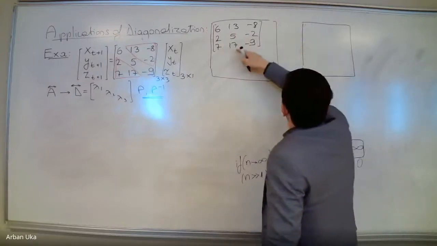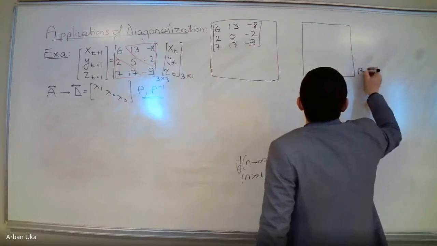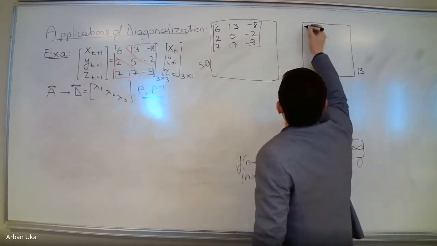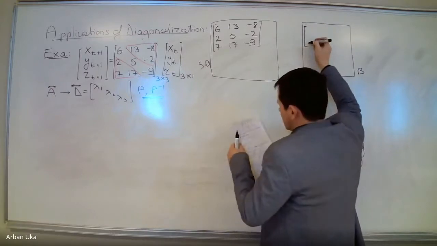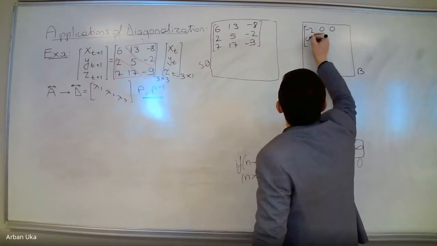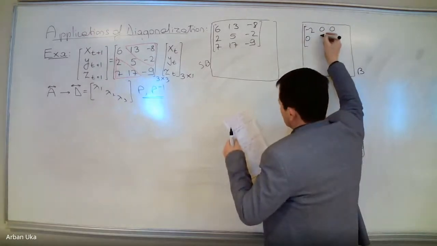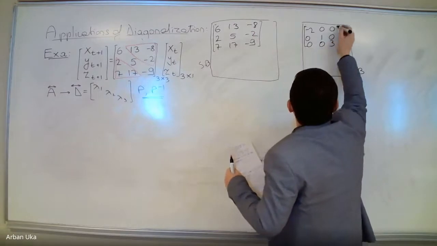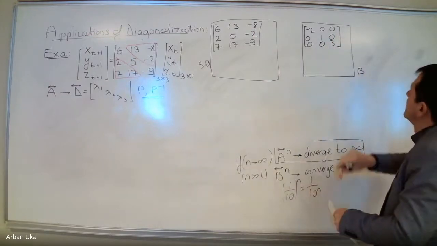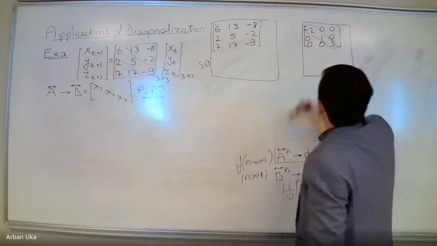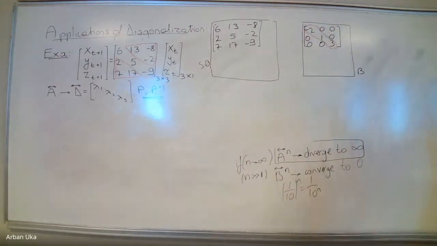Then this matrix A in the new basis B, with the standard basis, will be represented as minus 2, 0, 0, 0, 1, 0, 0, 0, 3. So this is how A will look in the new domain.